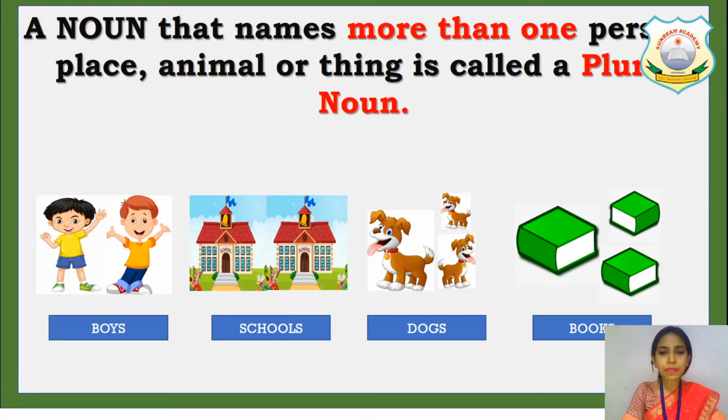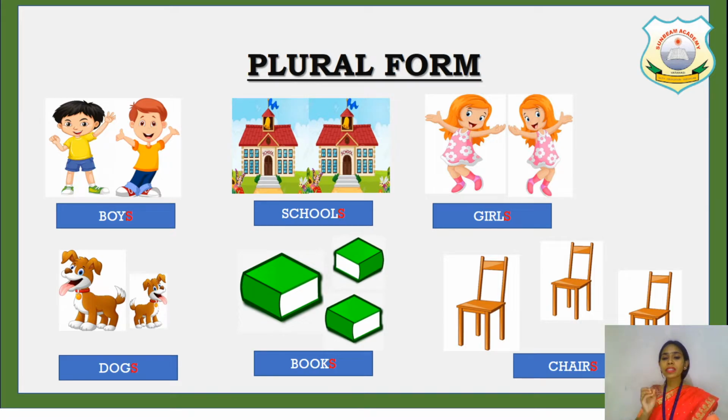Understood? Now, you can see some examples of plural nouns. How do we make one into many? Generally, in general terms beta, we add s at the end to make one into many. एक को वन नाउन को अगर हमें मैनी नाउन में कन्वर्ट करना है तो जनरली वी यूज s at the end and make the word from one to many.